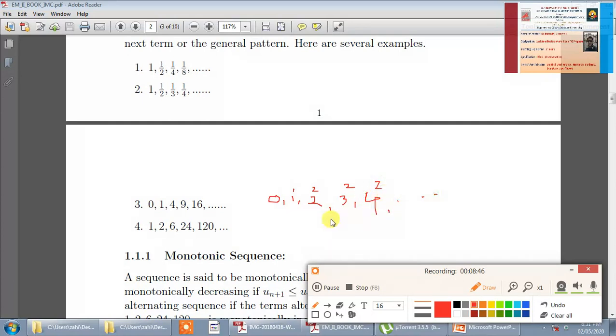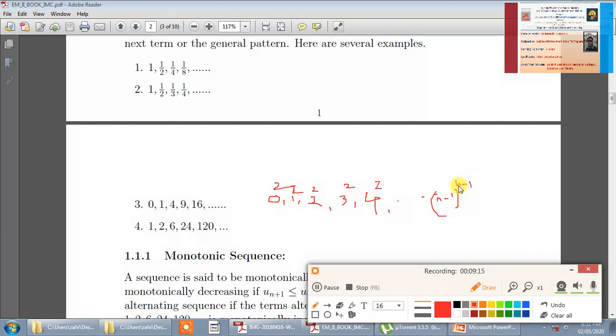So you are observing that we have the whole number squares. Shall I say it is n minus 1 square? How will it have n minus 1? If you put n equal to 1, 1 minus 1 becomes 0. So the first term will be